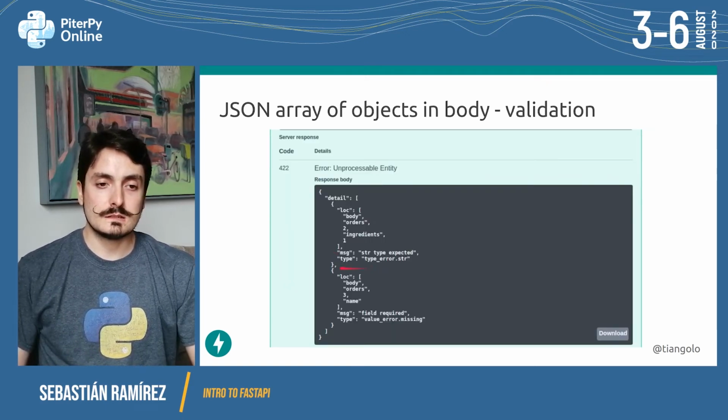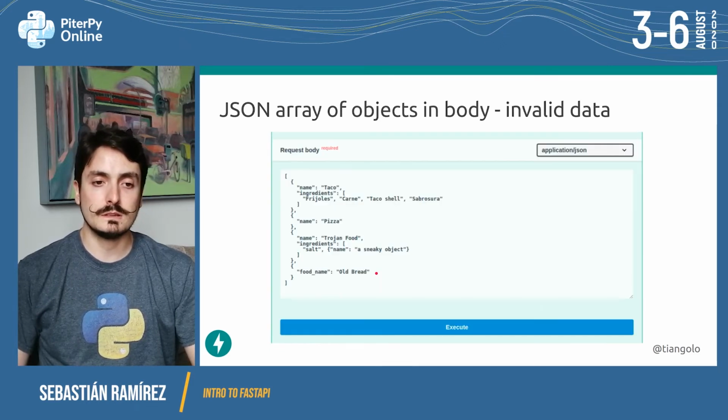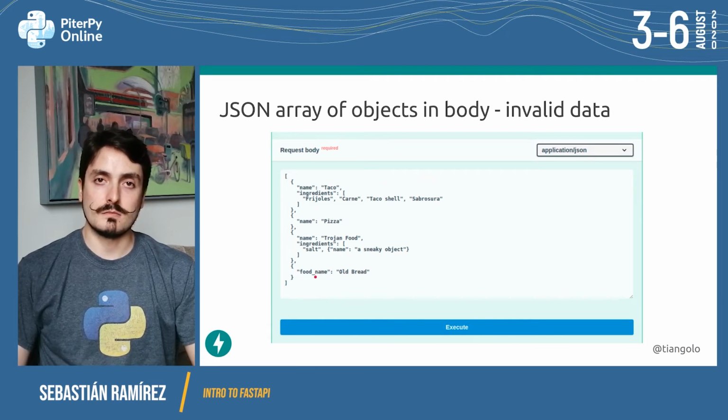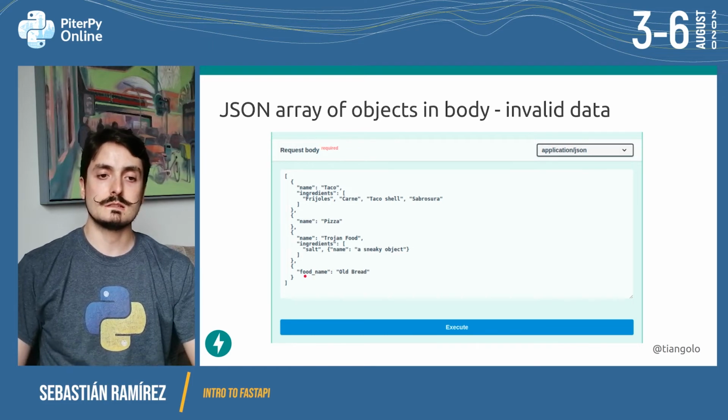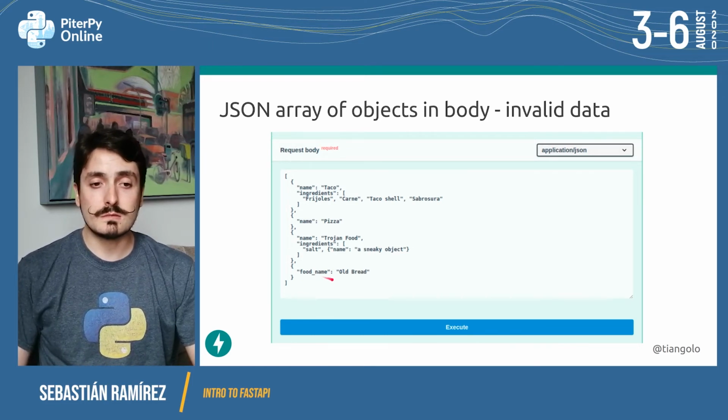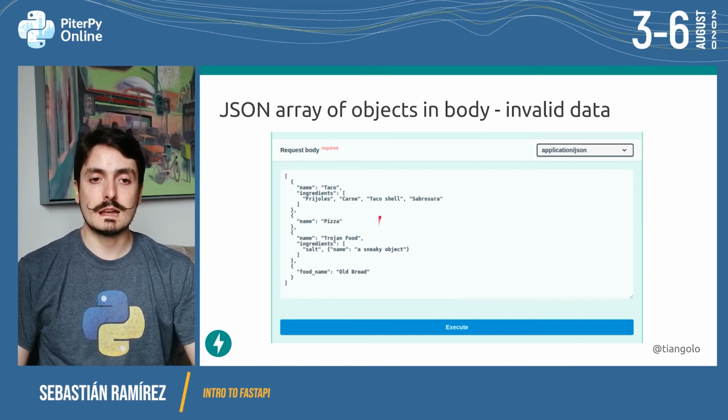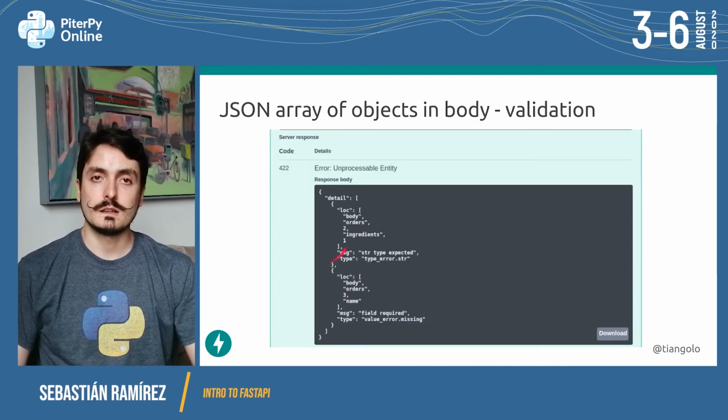Cool. Let's now see the second error. We see that it's also in the body at index 3, and the name is a field required. So if we go back to the data we're sending, this is index 3, and we are not sending name. Name is a required field, and we're not sending name. We're sending this strange food name thing. So we are missing that required field.